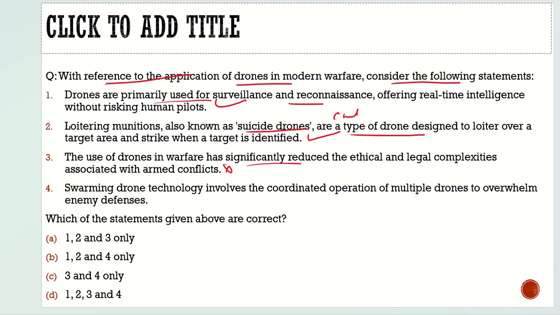Fourth statement: swarming drone technology involves the coordinated operation of multiple drones to overwhelm enemy defenses. 100% correct. So with respect to this question, what are the correct statements? Statement 1, statement 3, and statement 4.